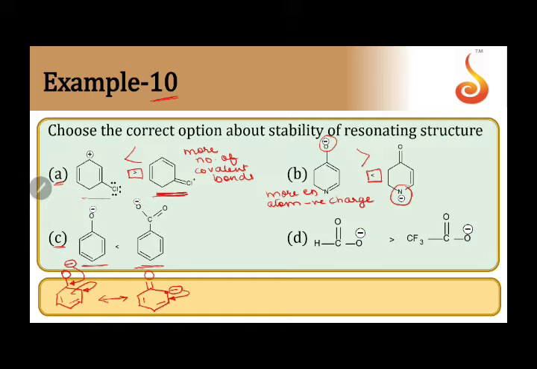This continues, the minus becomes a pi bond, and the pi bond goes to the next carbon, giving us a structure like this, where the minus charge is once again coming on carbon. This continues, so in the next structure the pi electrons come here and the minus charge comes here, and in the last structure the minus charge is seen on the oxygen itself. So in three of these resonating structures, we see that the minus charge is on carbon.